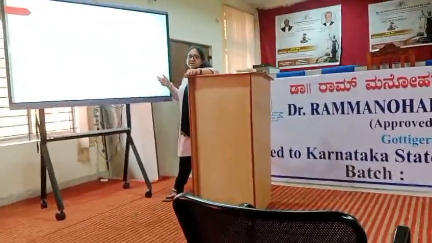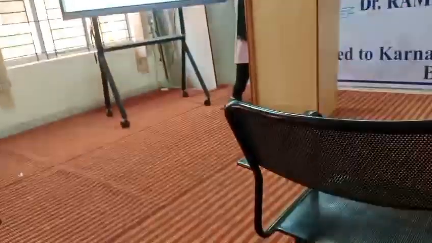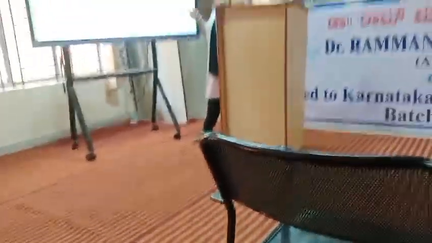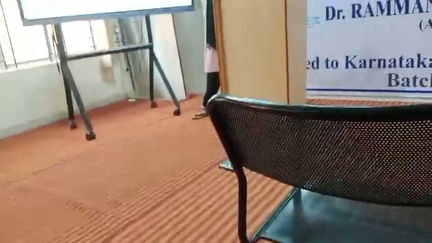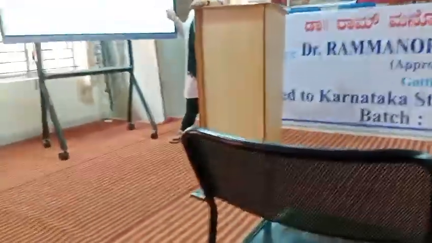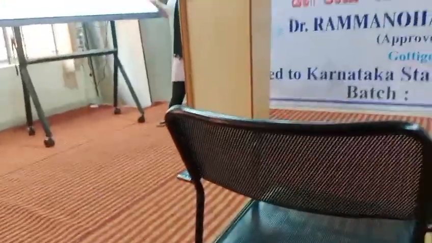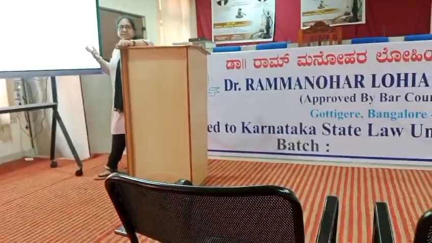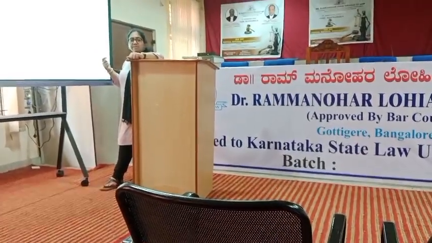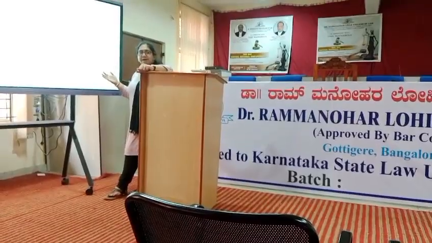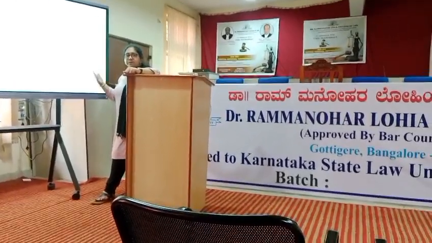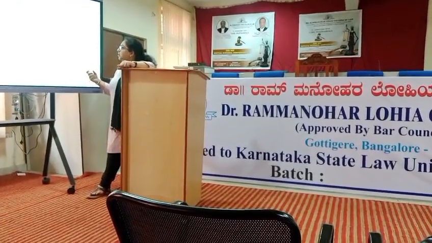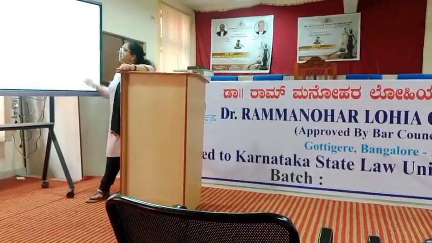So under international law, we learn all these things. What are states and what are international organizations? And then we'll also talk about, under public international law, the various theories, then various principles, and it will also talk about the immunities. If there is an ambassador, what are the immunities that the ambassador or a diplomat has got? All these things are dealt with under public international law.